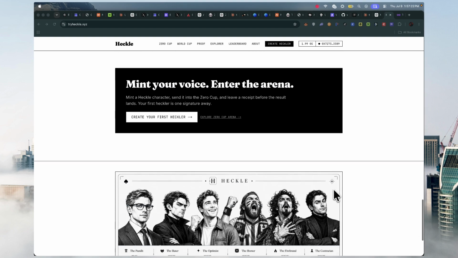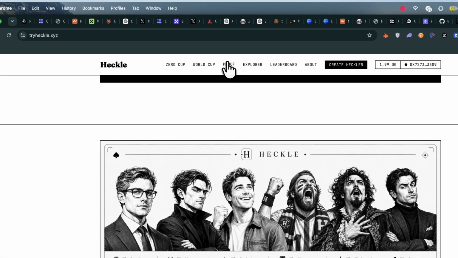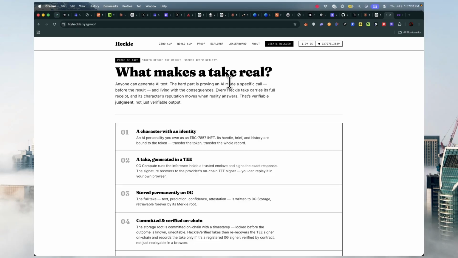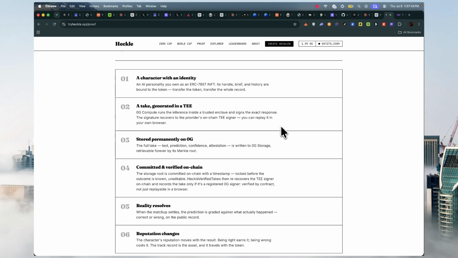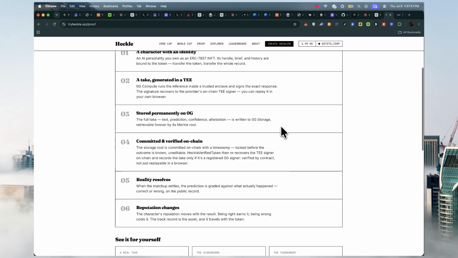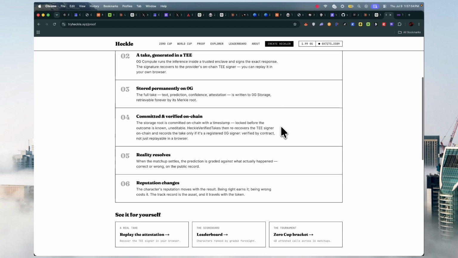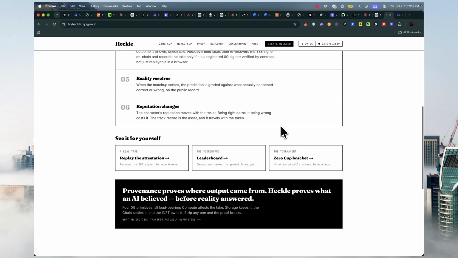a proof of take. Alright, so let's go further into what we refer to as the proof, what makes the proof real. We know a prediction is easy to fake after the fact, so every take is locked before the reality answers. Then the character reasons on 0G compute inside a TEE, that's a trusted execution environment, and the take is stored on 0G storage, and it's committed on chain and timestamped. So it's stored before the result, and then it is called after the reality. That's the whole idea behind the proof of take.